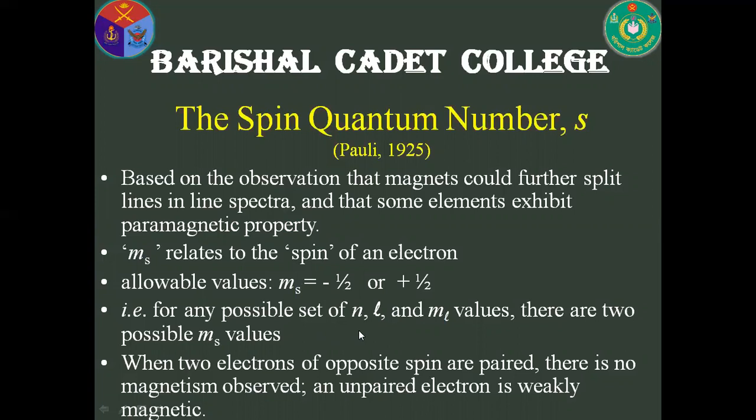Here, for each possible value of n, L, and m, there are two possible spins. That is the direction of electrons. Minus half and plus half represent the opposite directions. If the electron is unpaired, it has only one direction. If it is a paired electron in an orbital, in that case it is the opposite direction.